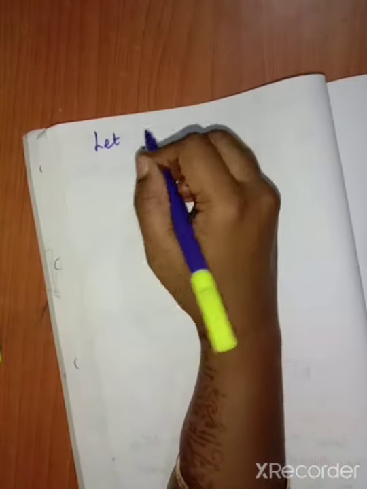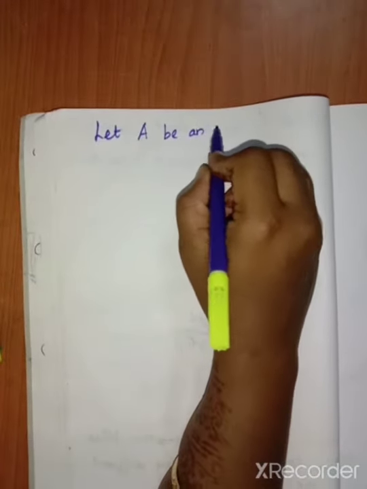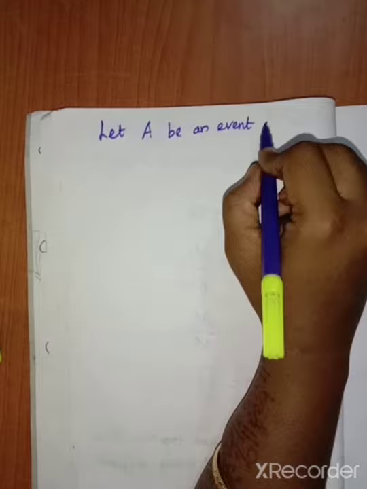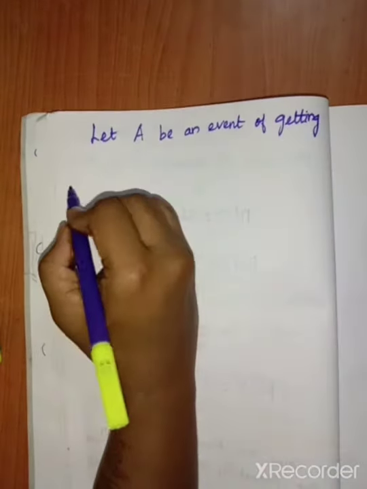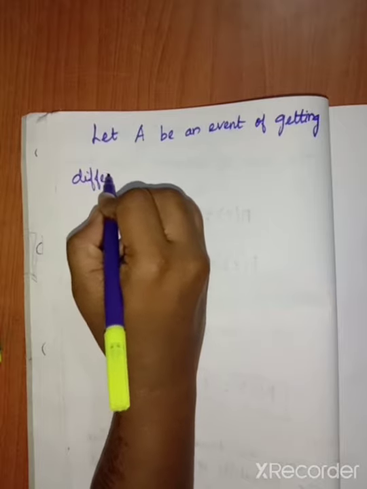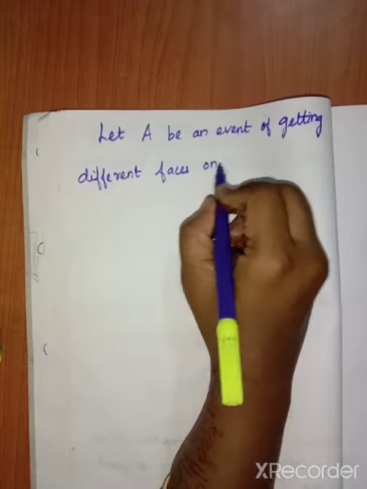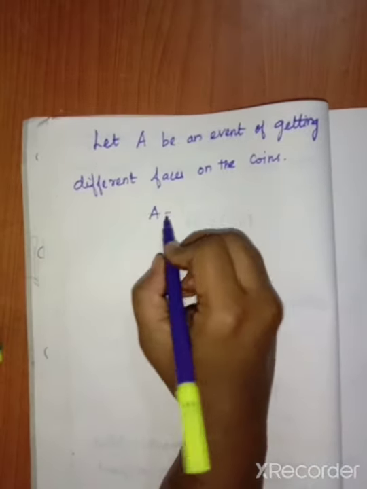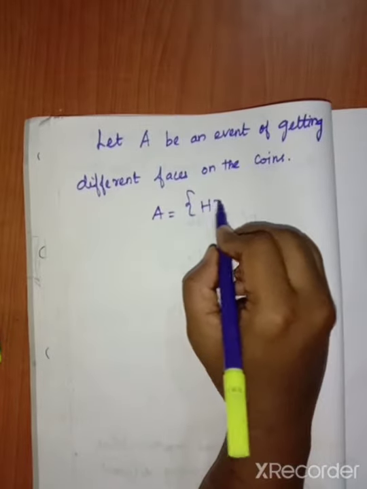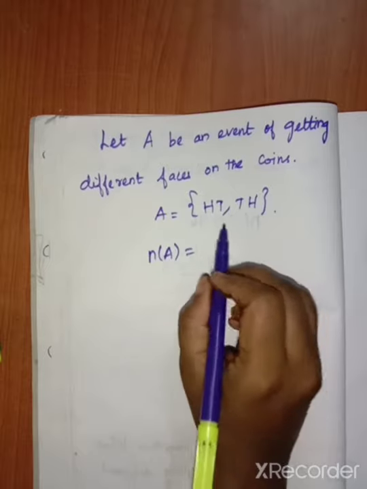So here we have taken the alphabet. Let A be an event of getting different faces on the coins. So A equal to the set of HT, TH. So n of A equal to 2.